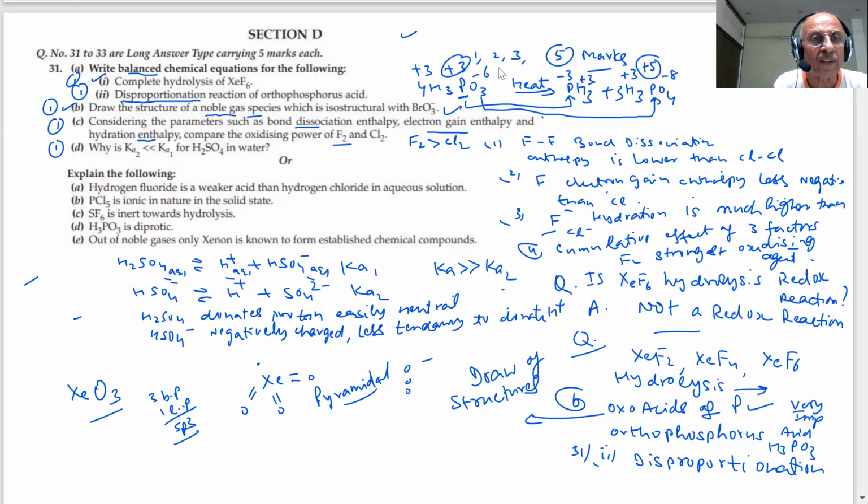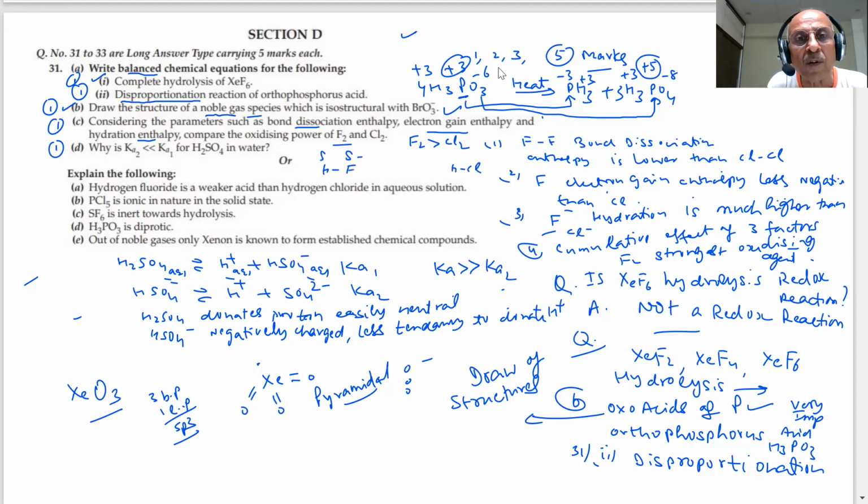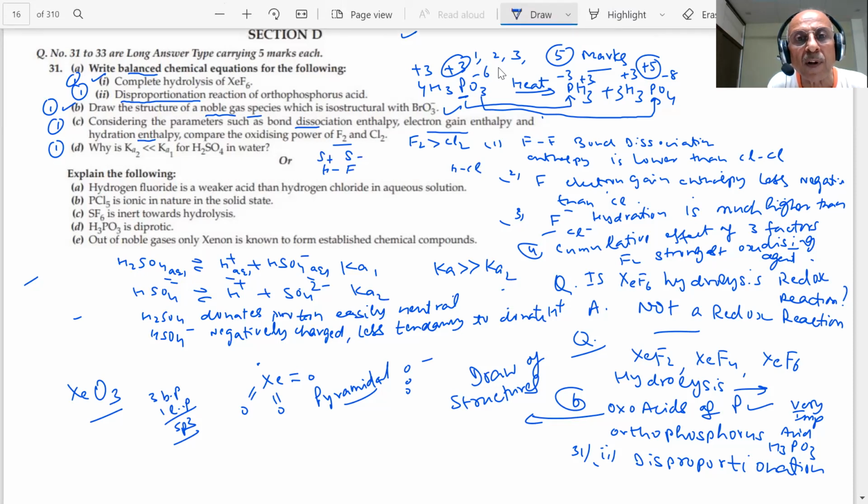Now, internal choice is coming in the questions. Explain the following, students. HF is a weaker acid than HCl in aqueous solution. Students, what happens? If I compare HF and HCl, stronger intermolecular hydrogen bonding will take place in HF.